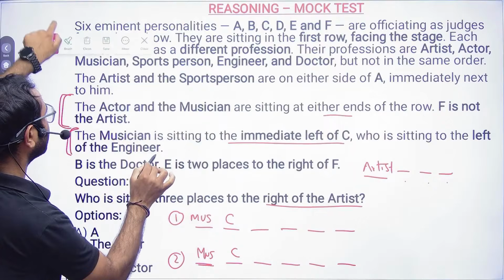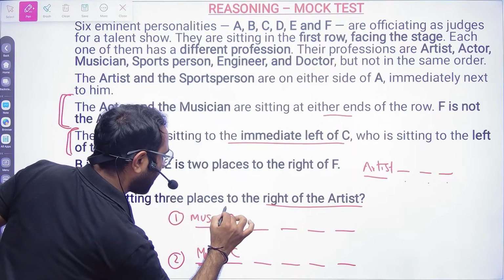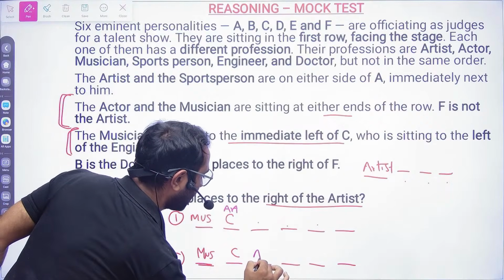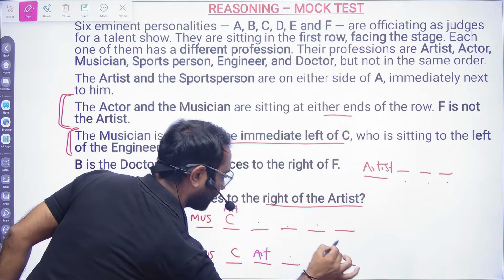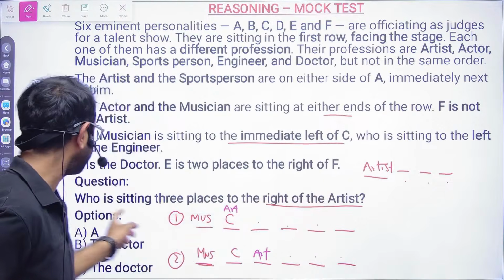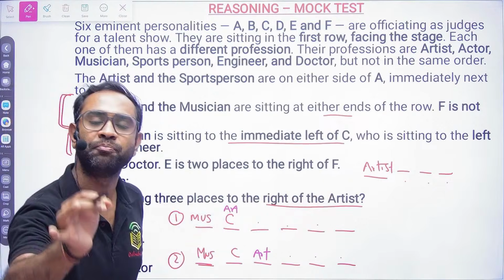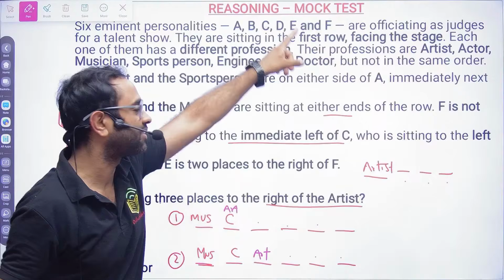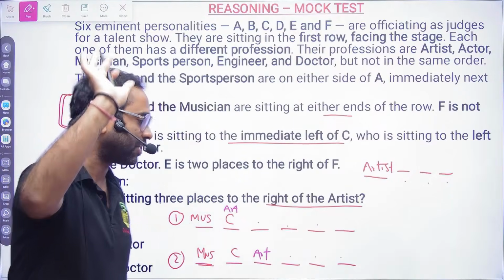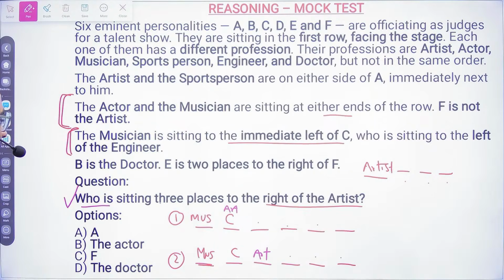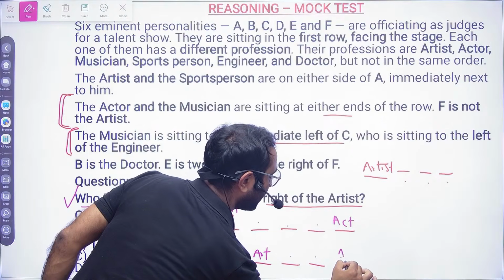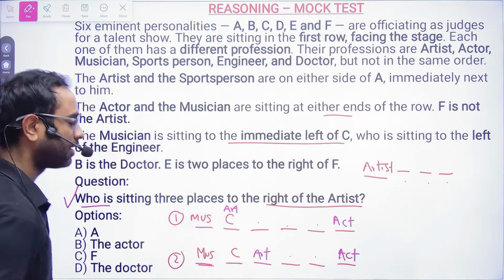What is that idea, sir? Can you tell me? Either the artist will be here, so 1, 2, 3 places I will have, or the artist will be here, 1, 2, 3. There is no other place, because I need to find 3 places to the right of the artist, and this line has made this problem very simple. Otherwise you would keep finding the possibilities and it would not be that easy. Now that is done. Anyway, at the end we have the actor. That has already been given, correct?